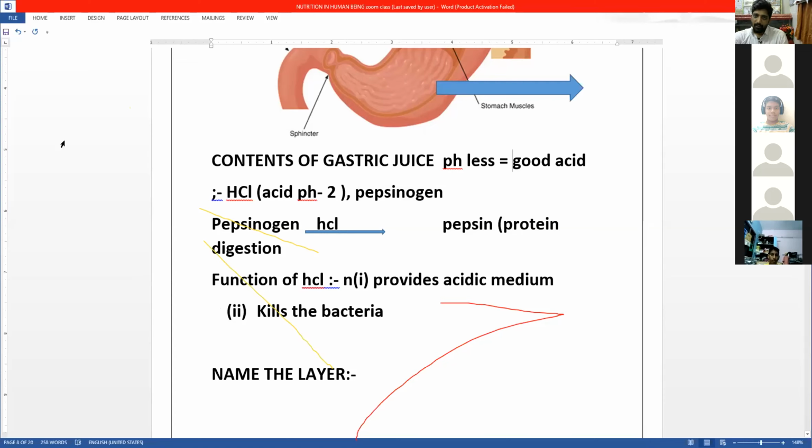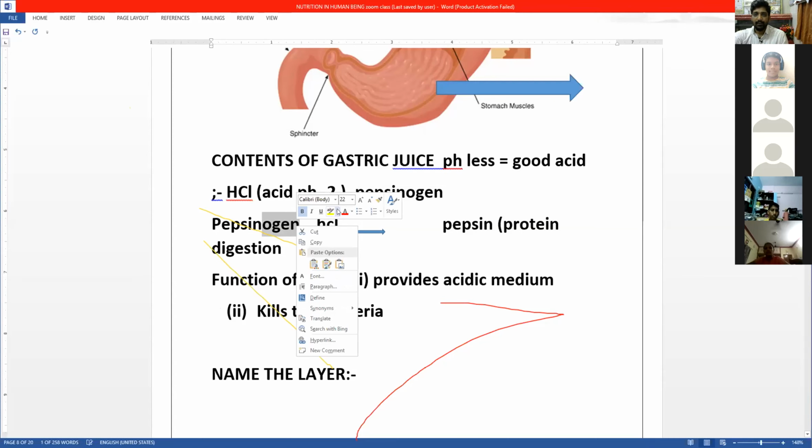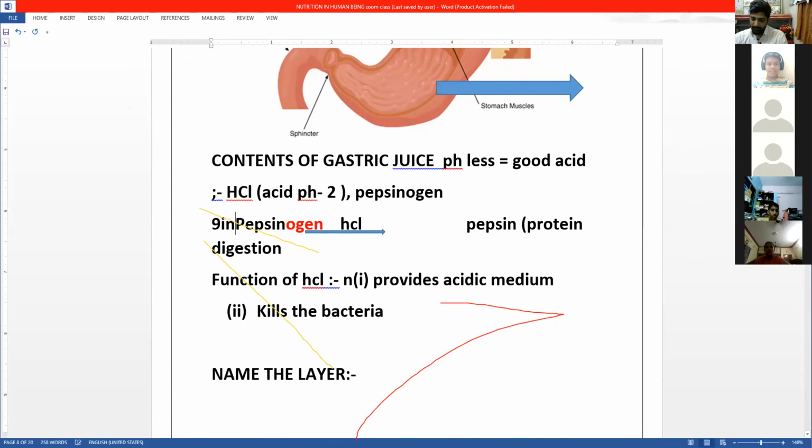HCl is an acid which provides a medium for pepsinogen to convert into pepsin. Whenever the word ending 'ogen' comes in biology, it means it is an inactive form.